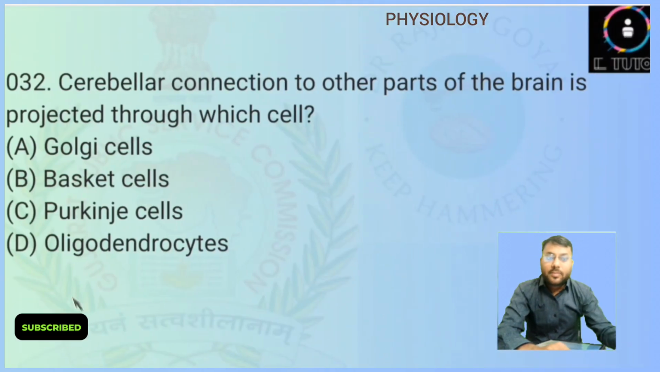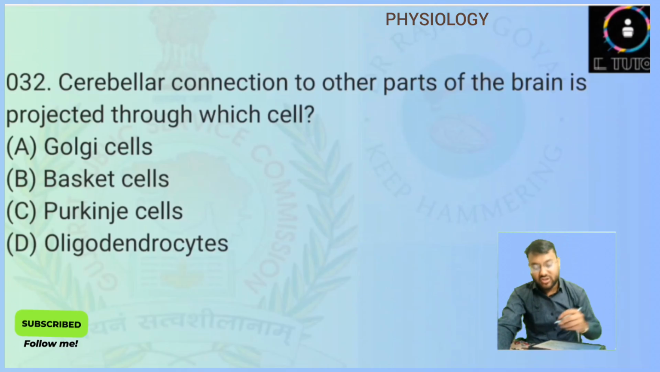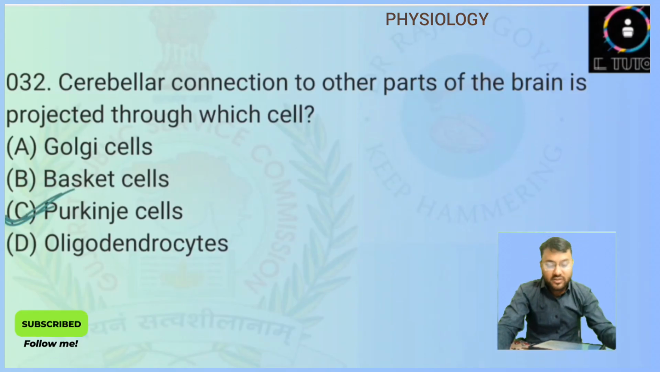Cerebellar connection to other parts of the brain is projected through which cell? So this is again a direct question. We know that the only output from the cerebellum is through the Purkinje cells. So here answer will be option number C, Purkinje cells.